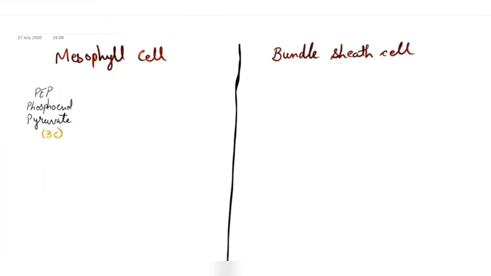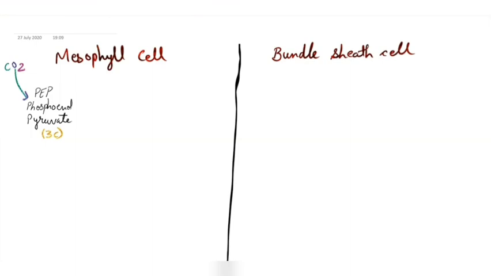This phosphoenol pyruvate will accept the carbon dioxide from the atmosphere and will convert this CO2 into the first stable product.